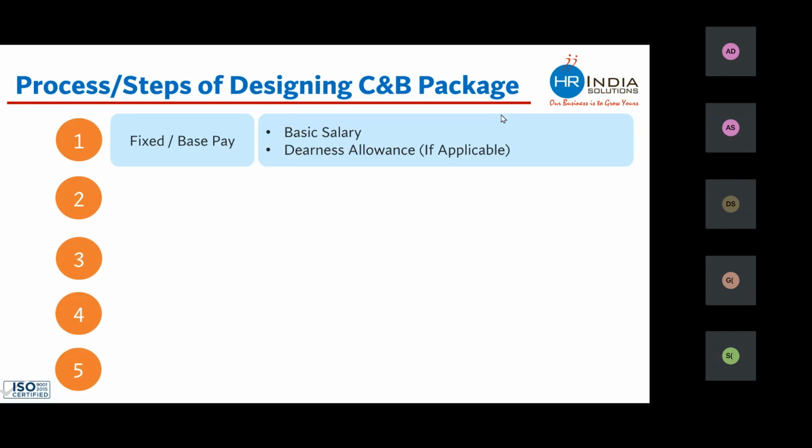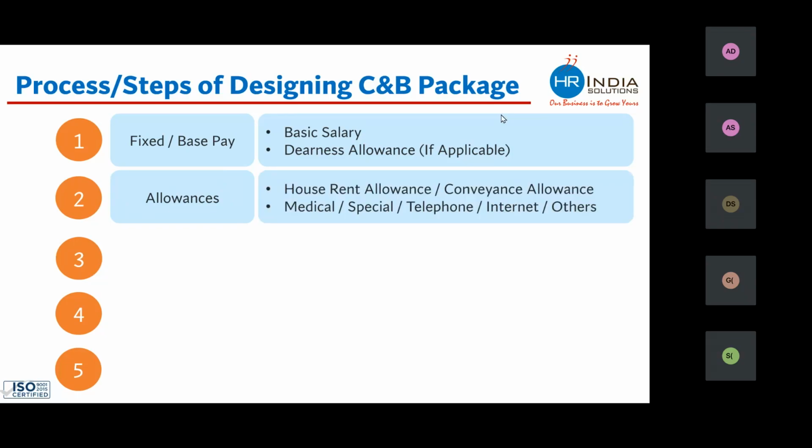So in the very first step, you decide what should be the basic salary of the person, and if you want to keep the DA, you need to decide that also. Once you are done with this first step, the second step is to decide the various allowances which your company is offering. Allowances are purely a matter of choice.